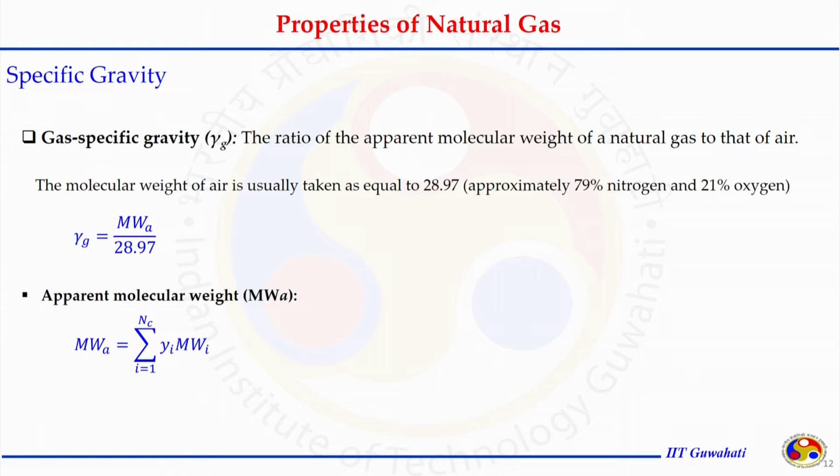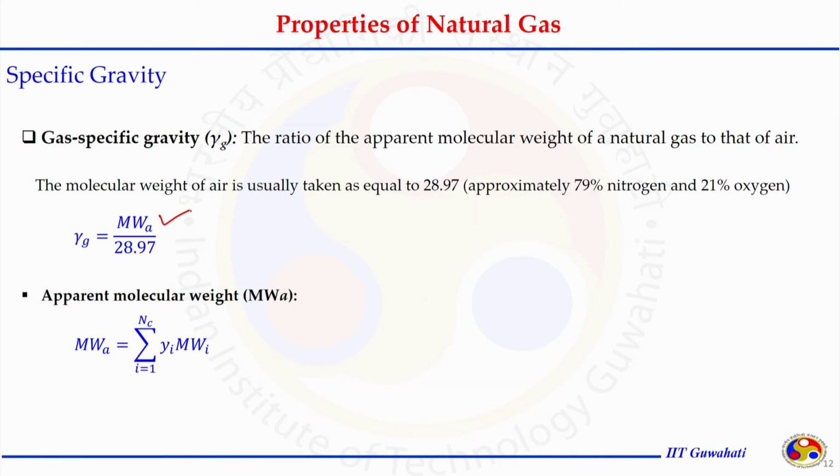So, let us start with the first property, that is the specific gravity. Gas specific gravity is denoted by gamma g. This is the ratio of apparent molecular weight of a natural gas to that of air. In mathematical terms, gamma g, the gas specific gravity, is the ratio of the apparent molecular weight of natural gas. Apparent molecular weight means we need to know the composition of the natural gas. Applying the mixing rule, we can estimate the apparent molecular weight of the natural gas. That will be in the numerator, and the denominator is the molecular weight of air.